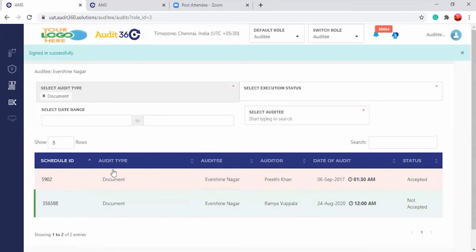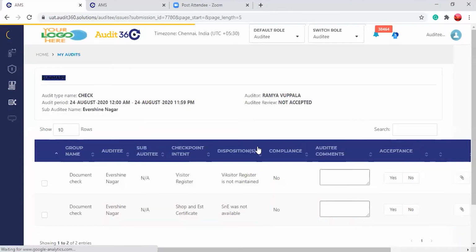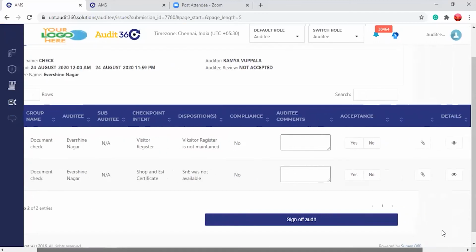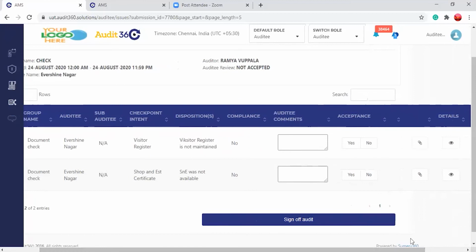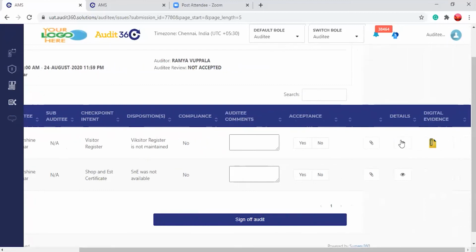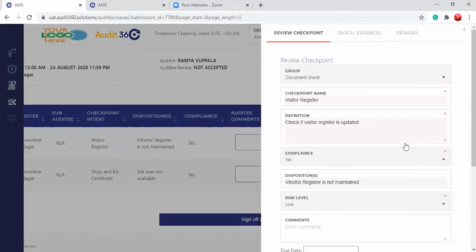Now this is the audit type, and if you see the schedule ID, you can see who the auditor is. We will click on the not accepted part. Once you click here, you will be able to see the complete details of what has been done. There is digital evidence also. What is the particular question, which compliances have been raised, and what is to be done? You can just click on the eye icon.